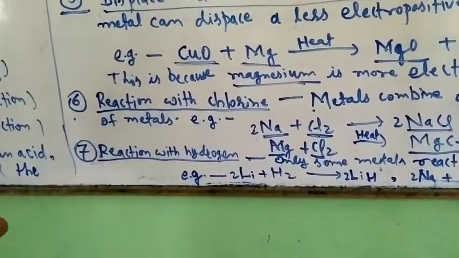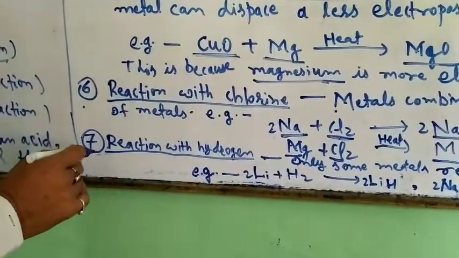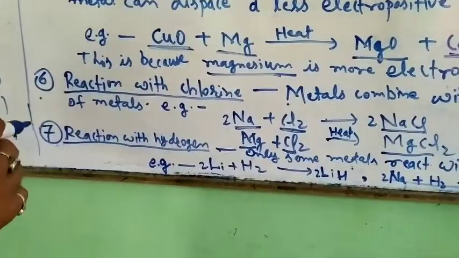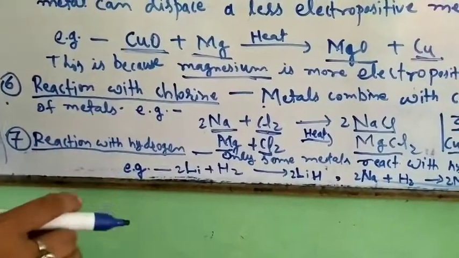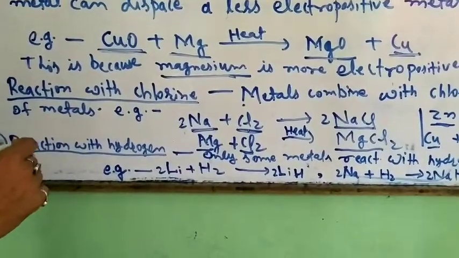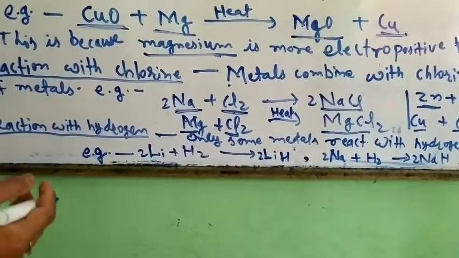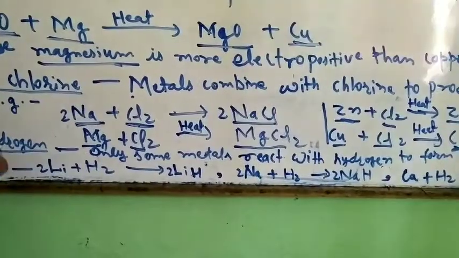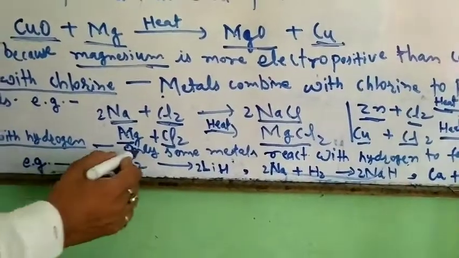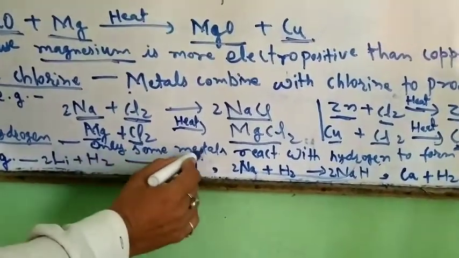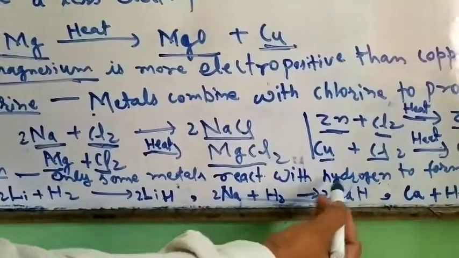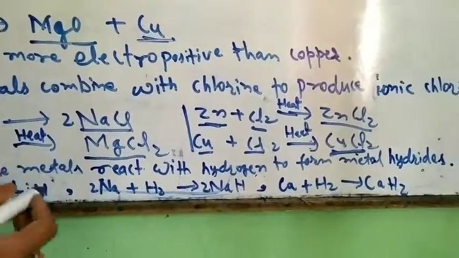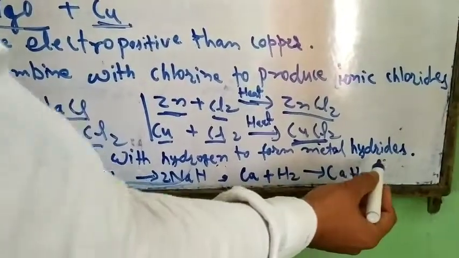Now the last one is the seventh chemical property of metals, that is, reaction with hydrogen. As we know, hydrogen comes in the bottom part of the reactivity series and above the least reactive metals. So only some metals react with hydrogen. Not all metals react with hydrogen to form metal hydrides.